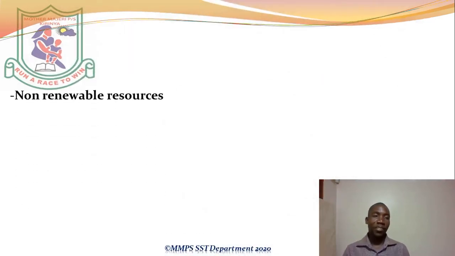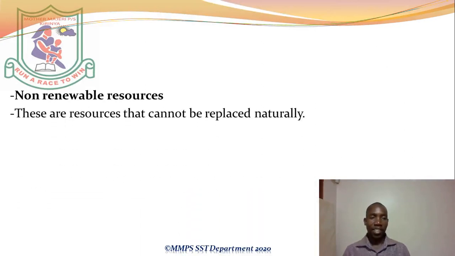Now we have non-renewable resources. These are resources that cannot be replaced naturally. Things that you use once and they disappear, they will never come back. Those are called non-renewable resources. Once you use them, exhaust them, finish them, you will never come back the following time and find they have come back or they are still in existence. They are exhausted completely. They will never be replaced.